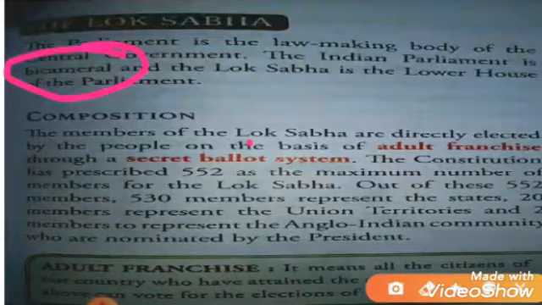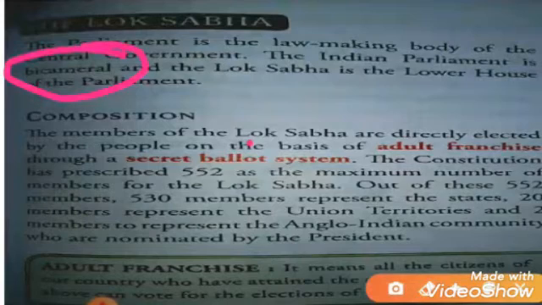What is bicameral? Here you can see this word is written. The composition of the Lok Sabha. The members of the Lok Sabha are directly elected by the people on the basis of adult franchise through the secret ballot system. So first of all, we have to understand what is adult franchise. It means the citizens of our country who have attained the age of 18 years and above can vote in the election of the Lok Sabha. All citizens of India who are 18 years or above have the right to give votes.